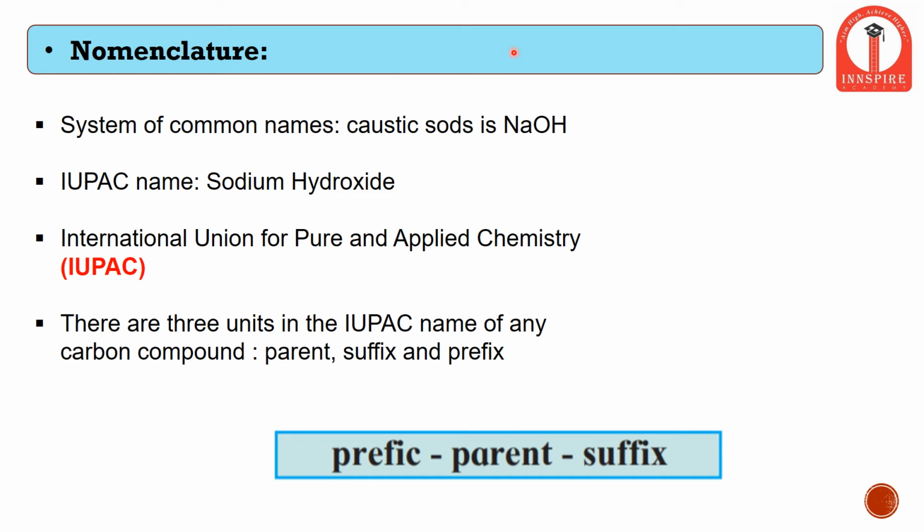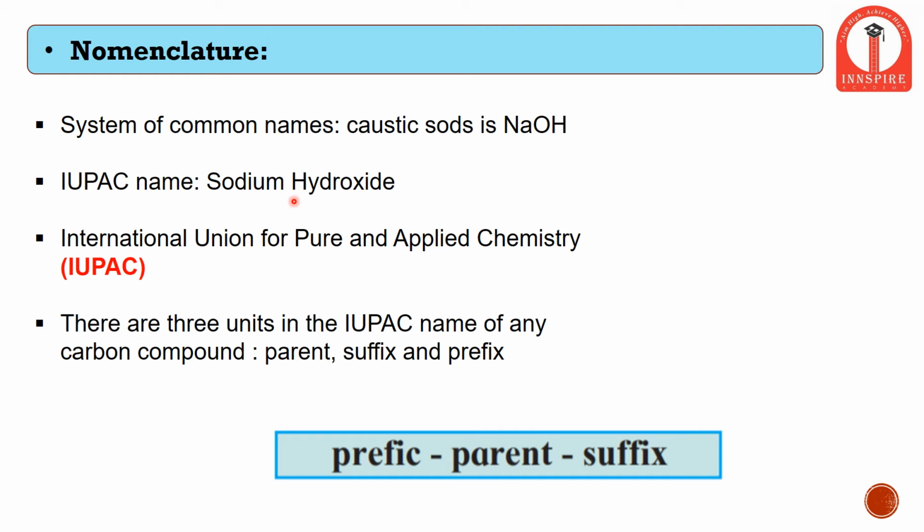We are aware that the common name for NaOH is caustic soda, but by IUPAC nomenclature it is called sodium hydroxide, since it has a sodium metal, that is Na, and the OH group, which is hydroxide. So by common nomenclature it is called caustic soda, and by IUPAC name it is called sodium hydroxide.